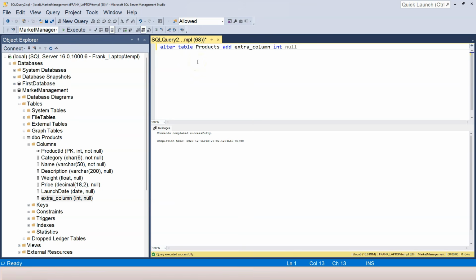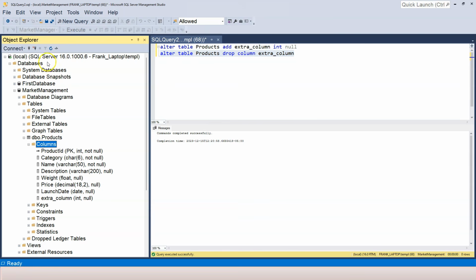So this is how you add a column. Next thing is we want to drop the column that we just added. Again, we are making change to the table. So we're going to say alter table, followed by the table name. And we're going to say drop column, followed by the column name. So extra column. And if I highlight it and press F5, then the column is dropped. So if I refresh the columns folder, you can see the extra column is dropped.